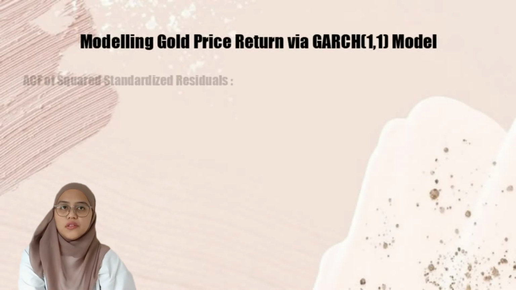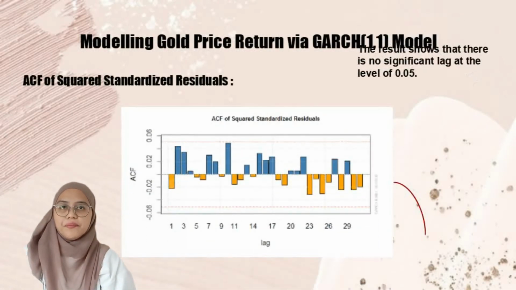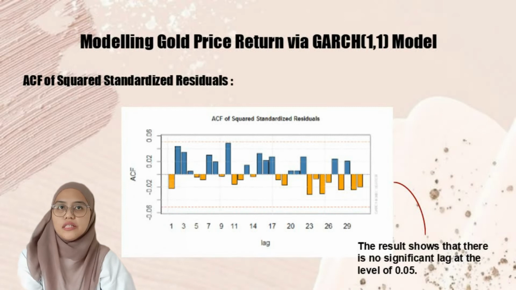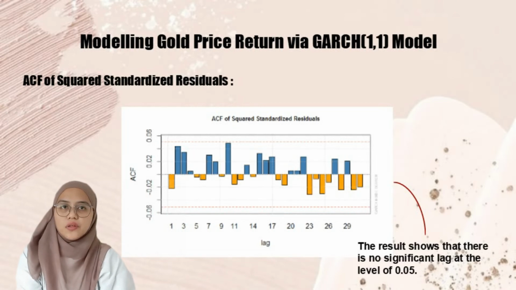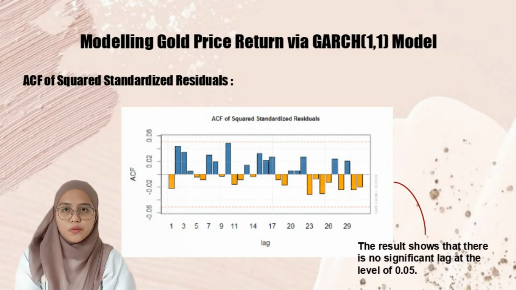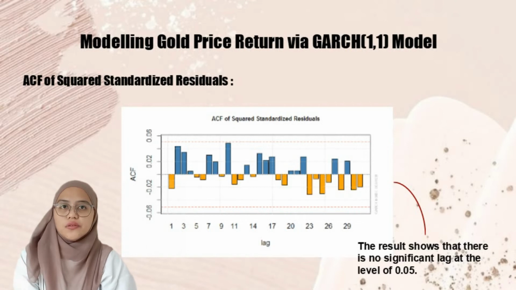For checking the autocorrelation error, we use the autocorrelation function, also known as the ACF graph. The figure above shows the ACF of squared standardized residuals of the GARCH11 model. The result shows that there is no significant lag at the level of 0.05. It is also determined that there is no autocorrelation problem for the GARCH11 model.